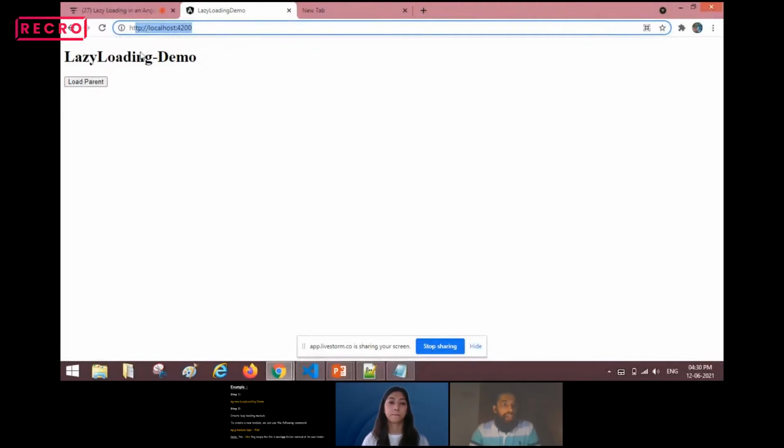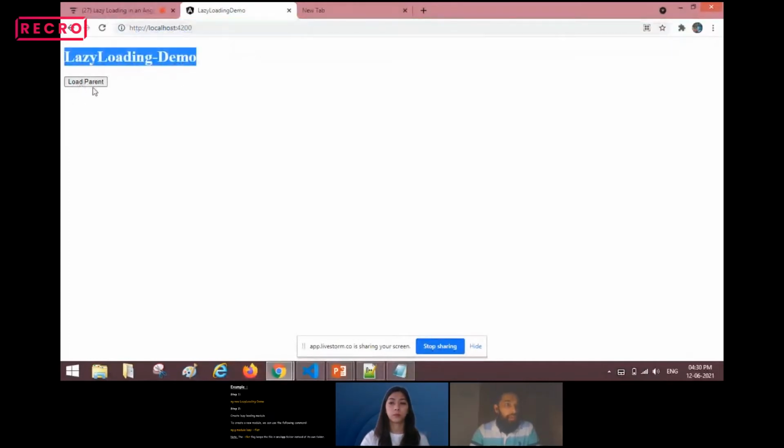When I ran this project, we will see Lazy Loading Demo as a title and a Load Parent button, which I have configured in the parent component. This is the icon which is responsible for our project favicon.ico. This one you have seen.